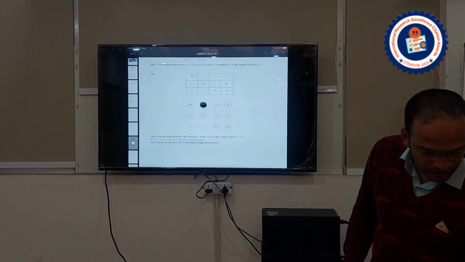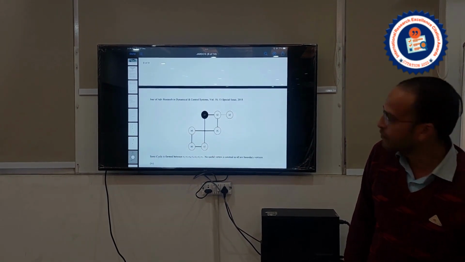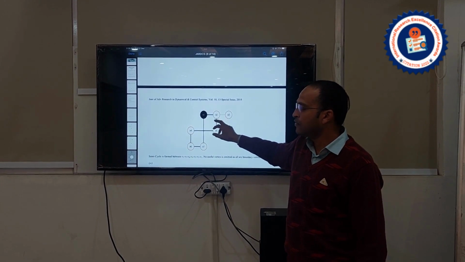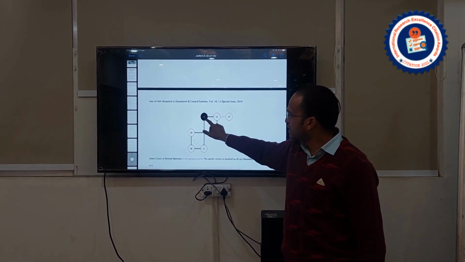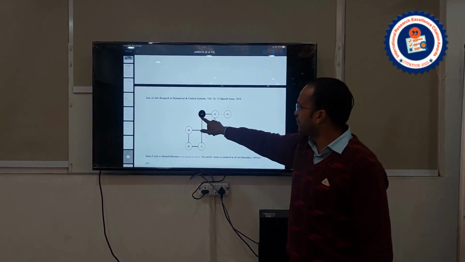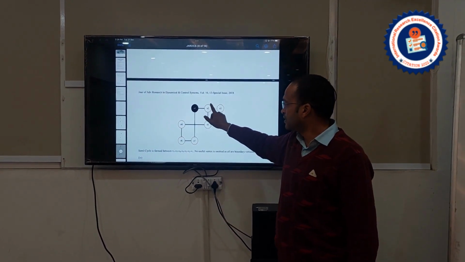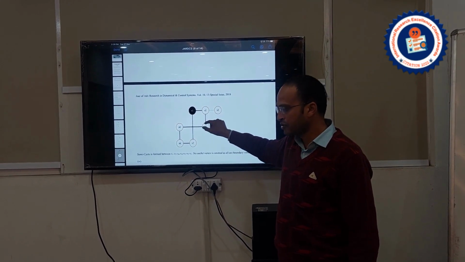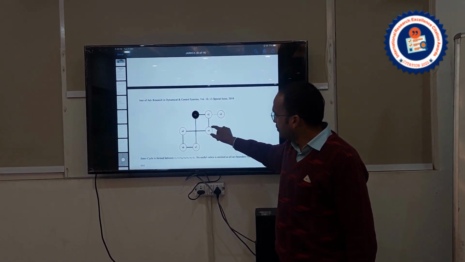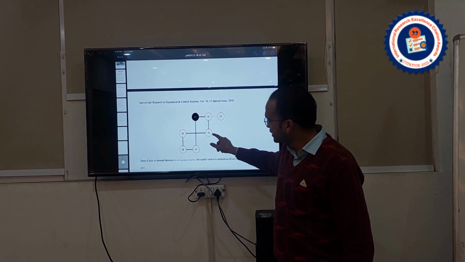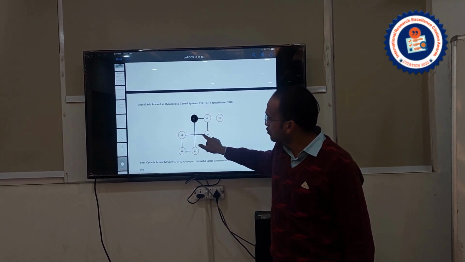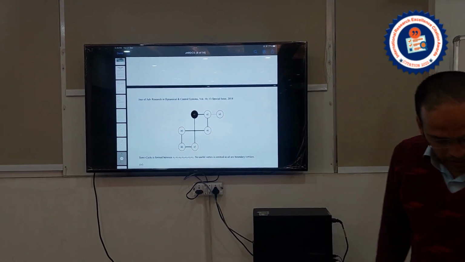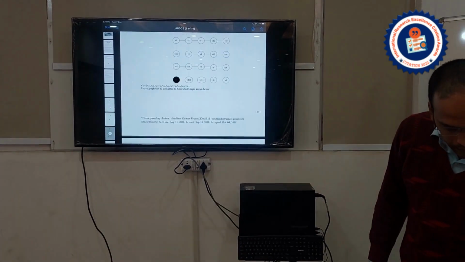Whatever approach I have been using, this particular type of structure can be formed in minimum time. If I am starting from this vertex and I have taken a horizontal movement, then next time I have to take a vertical movement, because this is the restriction I am imposing here. And if I have a vertical movement, then next time I have to take a horizontal movement. This way I am ensuring the minimum number of movements.